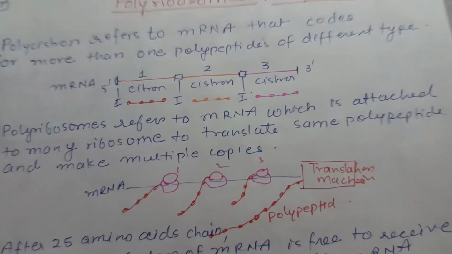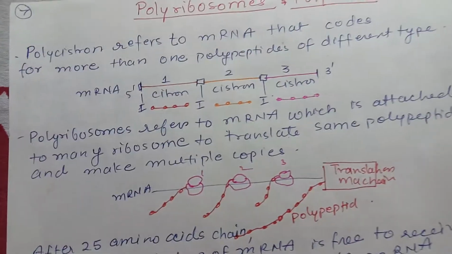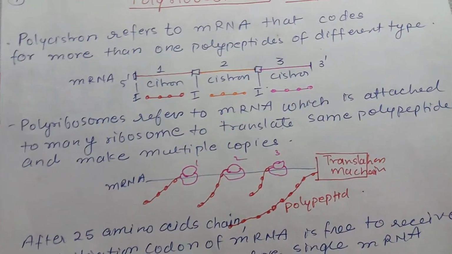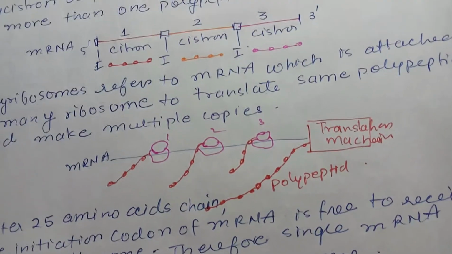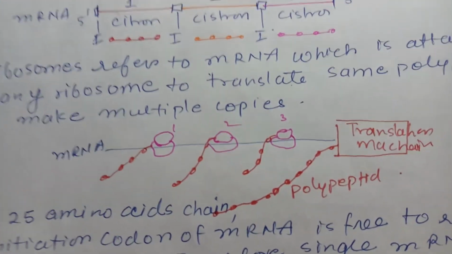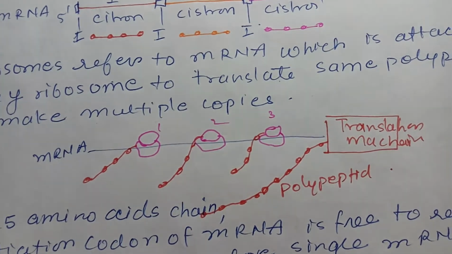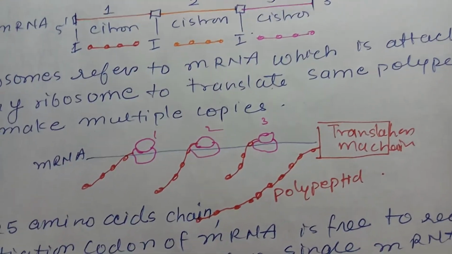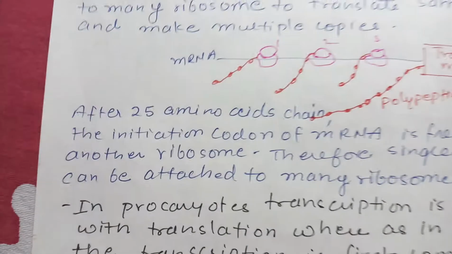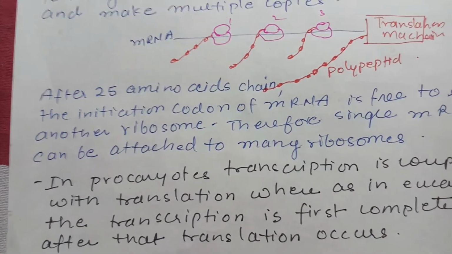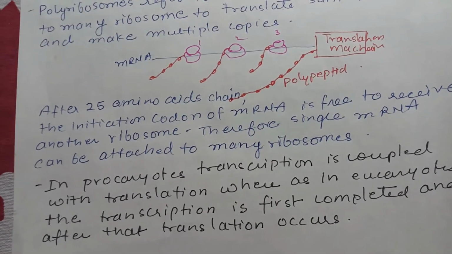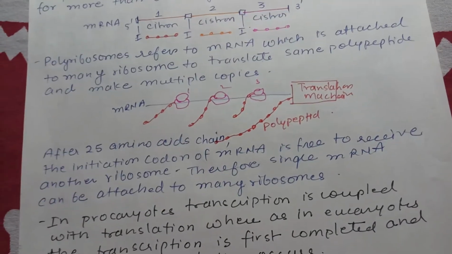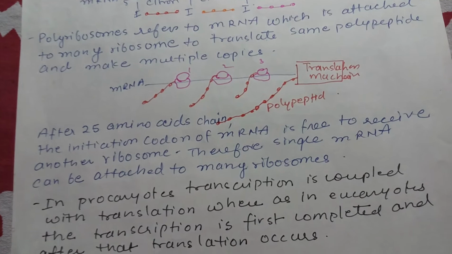Polyribosome refers to mRNA which is attached to many ribosomes to translate the same polypeptide and make multiple copies. After a 25 amino acid chain, the initiation codon of mRNA is free to receive another ribosome. Therefore, a single mRNA can be attached to many ribosomes.